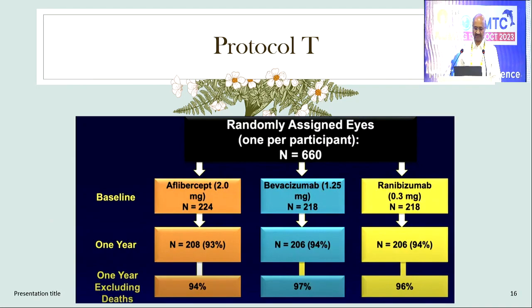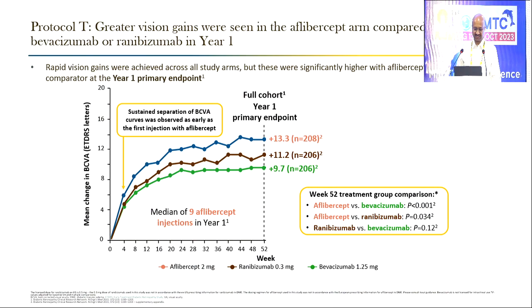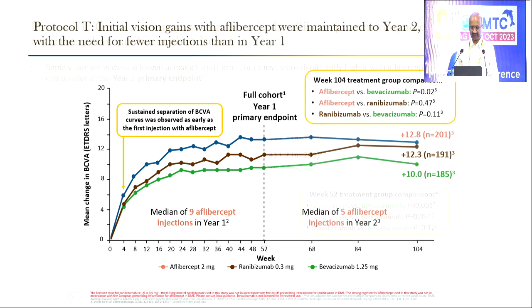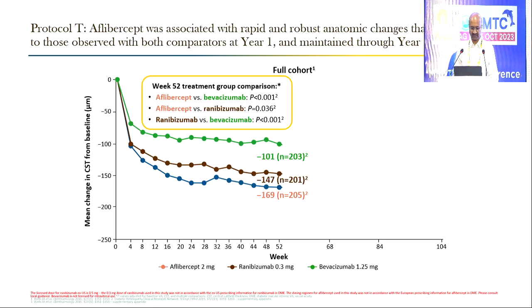This is one study which has guided us to choose between the three anti-VEGFs, that is bevacizumab, aflibercept, and ranibizumab. And this has shown that aflibercept does well when compared to bevacizumab or ranibizumab in year 1, and it continues, but there is not much statistical significance in terms of visual gain at year 2 between aflibercept and ranibizumab.